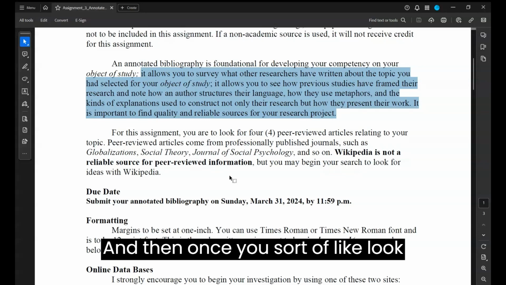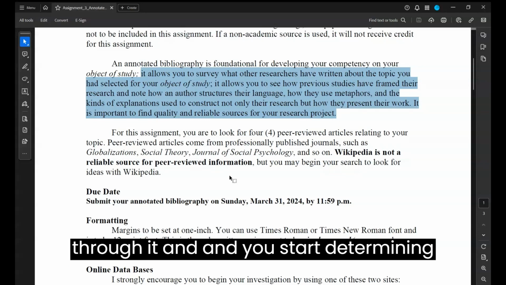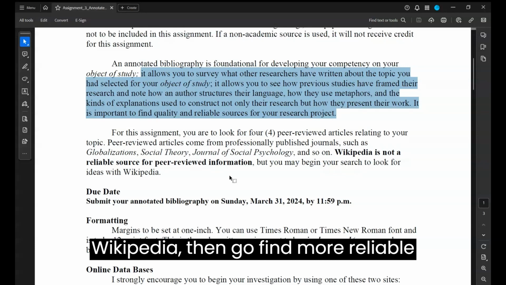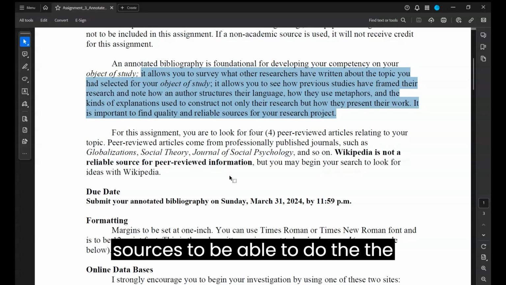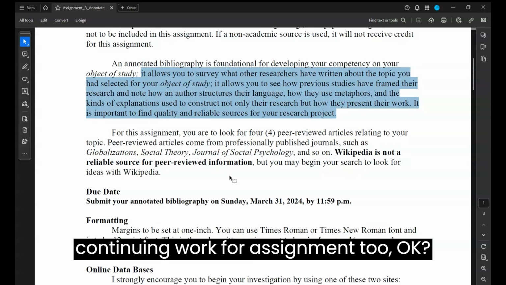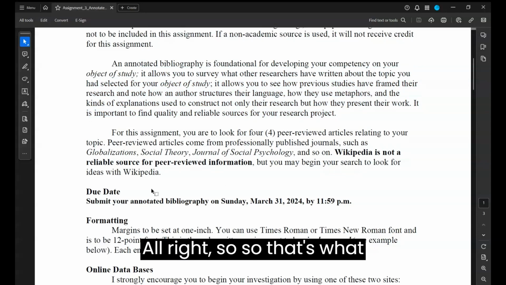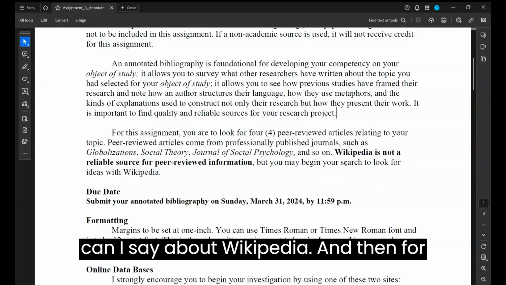Once you look through it and start determining the ideas that you're getting from Wikipedia, then go find more reliable sources to do the continuing work for assignment 2. That's what I can say about Wikipedia.